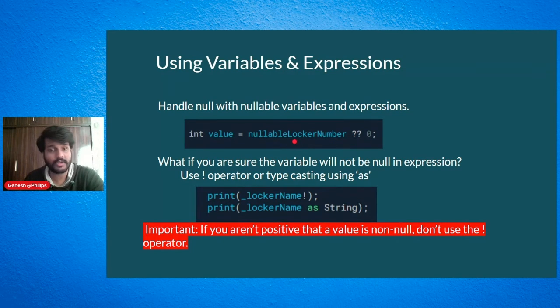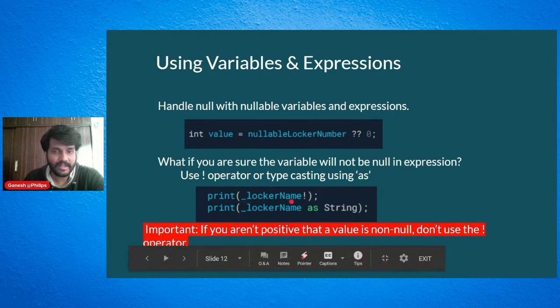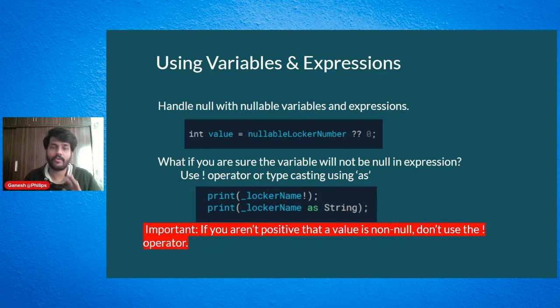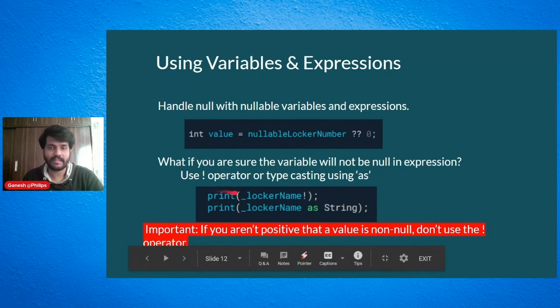One thing is, if you are sure that this will not be null, then you can either cast it as a string, or, sorry, here it would be casting as int, or you can use an exclamation mark. So the exclamation mark is similar to using a cast. It is the same as that, but this should be done very carefully. Only if you are positive that the value will not be null. If you have even a very small doubt that the value can be null, the exclamation mark at the end should not be used.